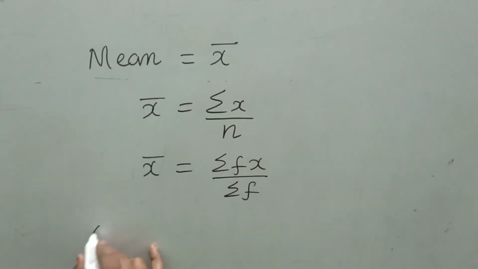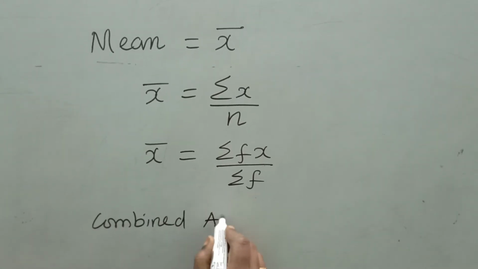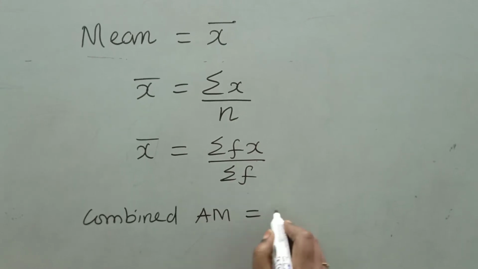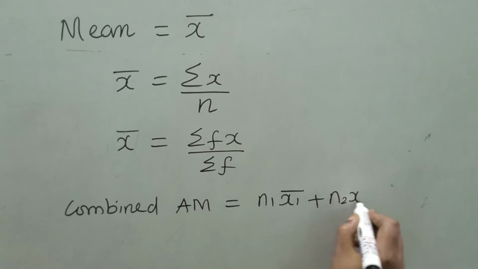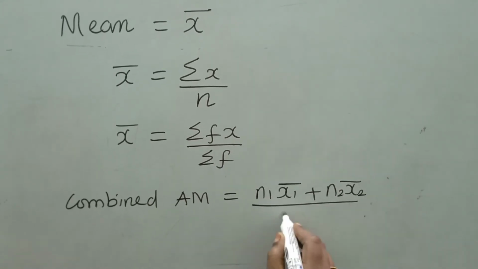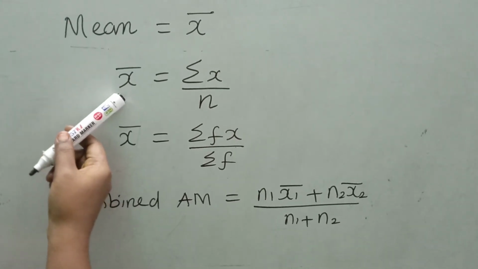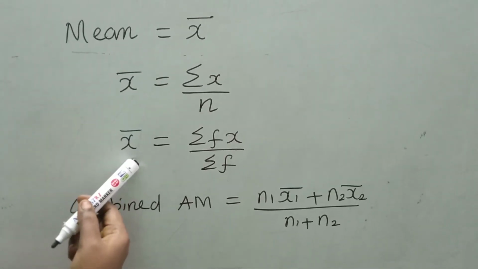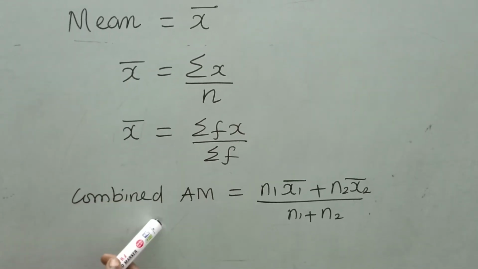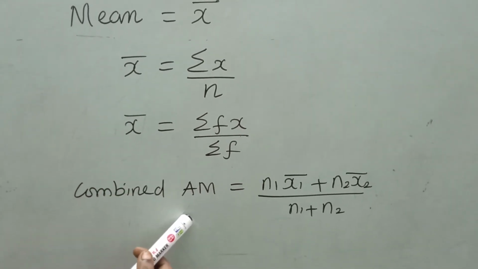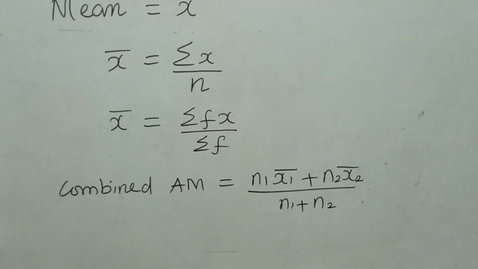Next, we have another formula, combined AM. Combined AM is equal to n1 x1 bar plus n2 x2 bar divided by n1 plus n2. The first formula is used for individual data. The second one is used for discrete and continuous series. The next one is used for combined AM. That is, we are going to combine the two AMs, x1 bar and x2 bar.